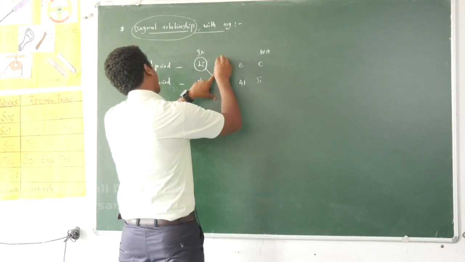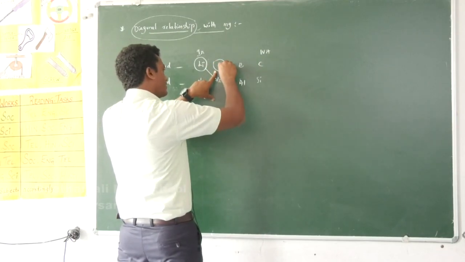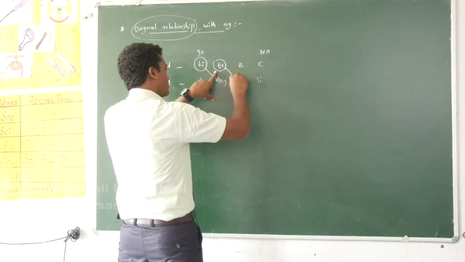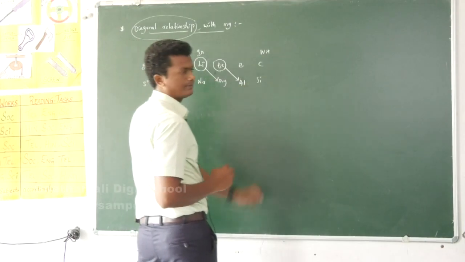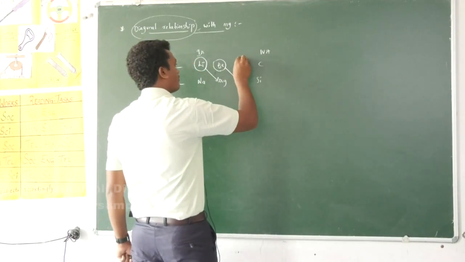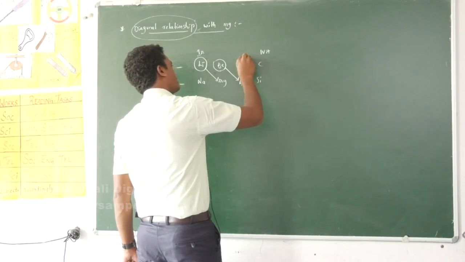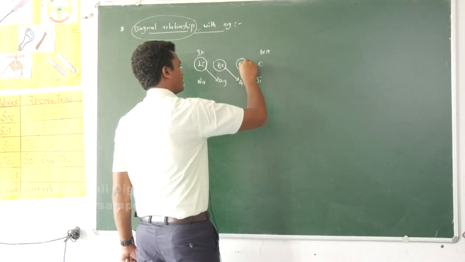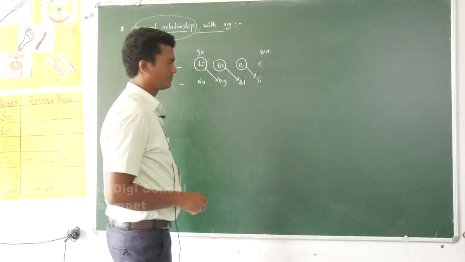The first element in one group, like beryllium, expressing similar properties with the second element in the next group, aluminum. The phenomenon of boron expressing similar properties with the second element of the next group, called silicon.